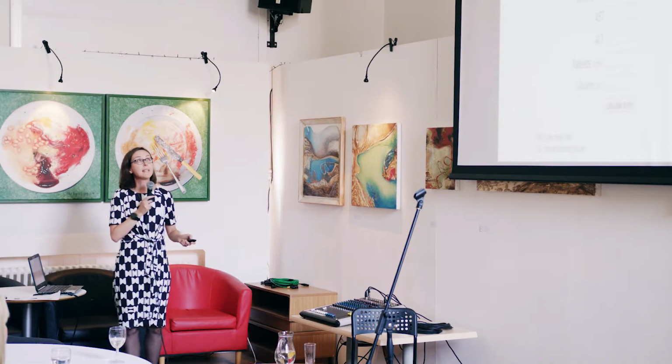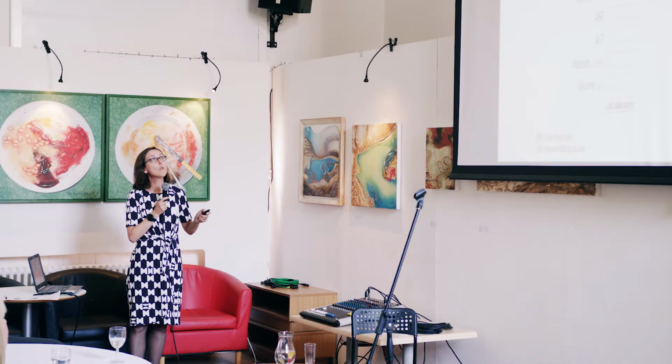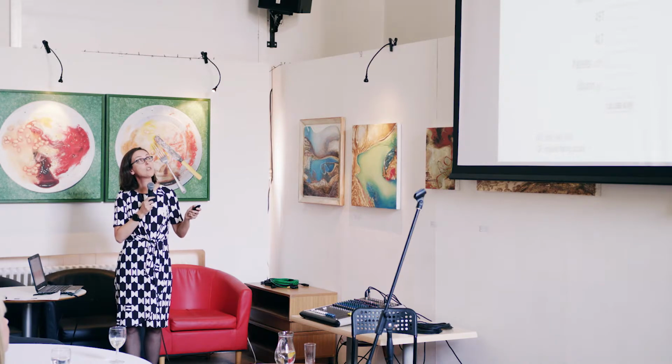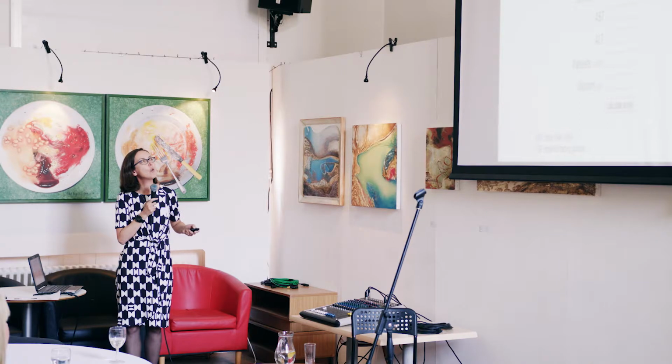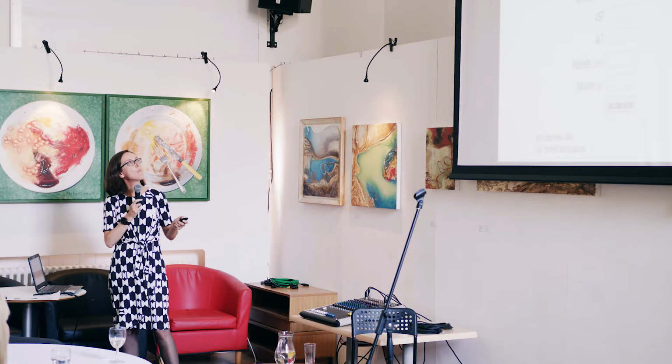For those who are GPs here, you already have access to this, which is the non-alcoholic fatty liver disease fibrosis score. So you plug in things such as age, body mass index, whether they're diabetic, a couple of blood tests, and that calculates a score. And a score of a certain level or above puts them at increased risk of fibrosis, so they're the group to concentrate on. Similarly, we've got a couple of other things coming.